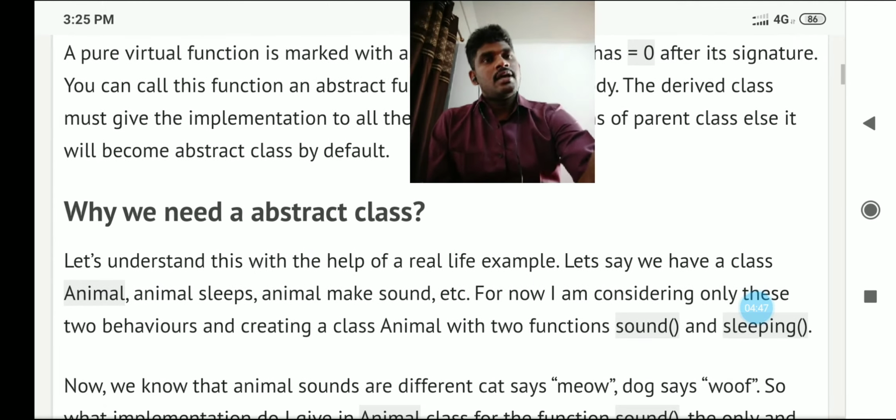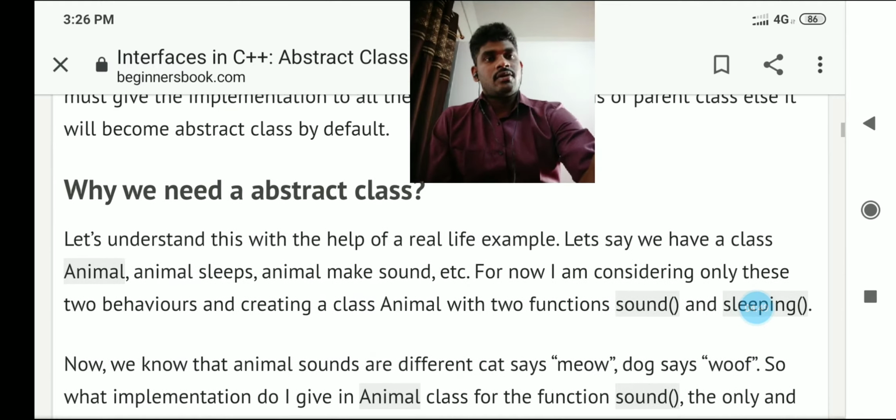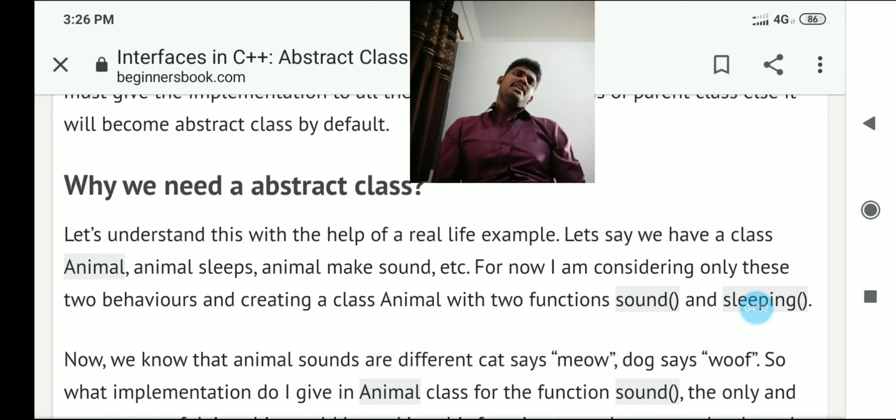Before that, I would like to ask one question: why do we need an abstract class? We need an abstract class when we want to show unique characteristics, or declare unique characteristics of any function. In that case you have to declare it as a pure virtual function.